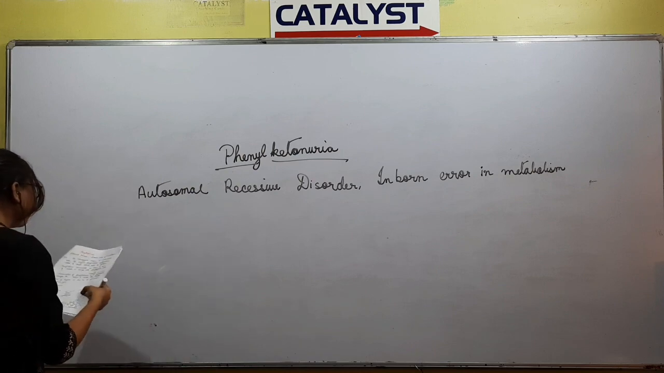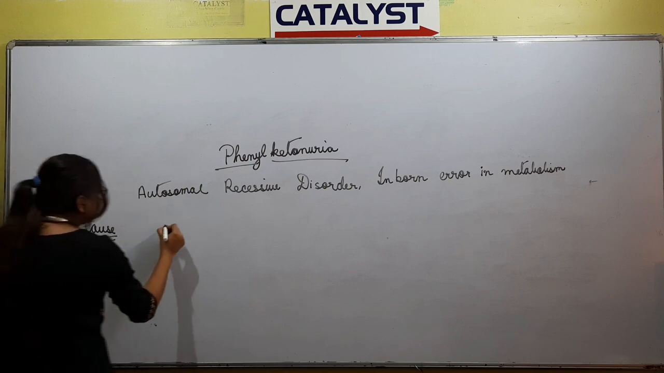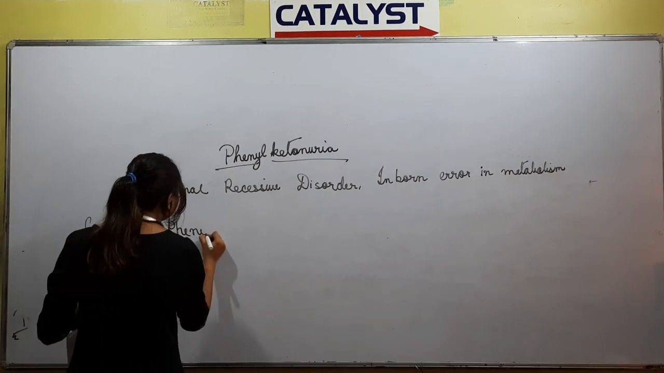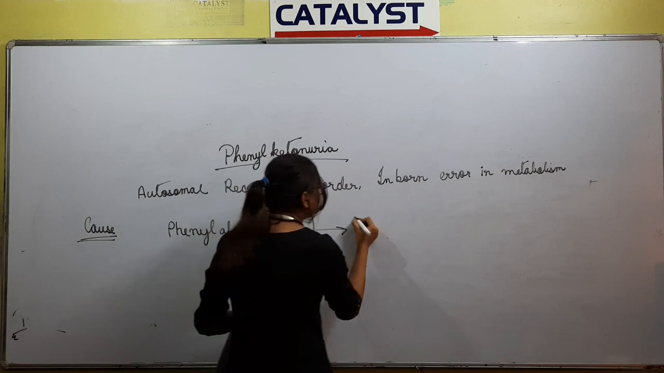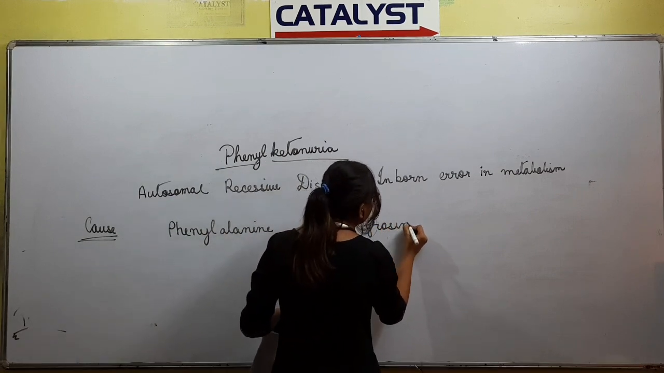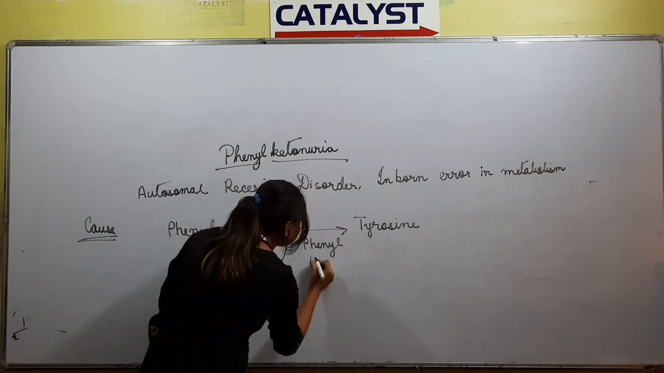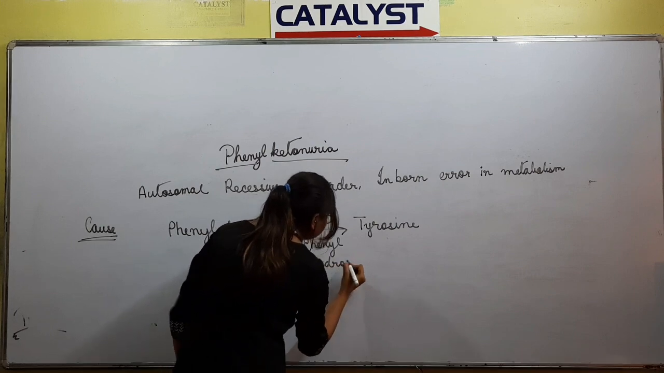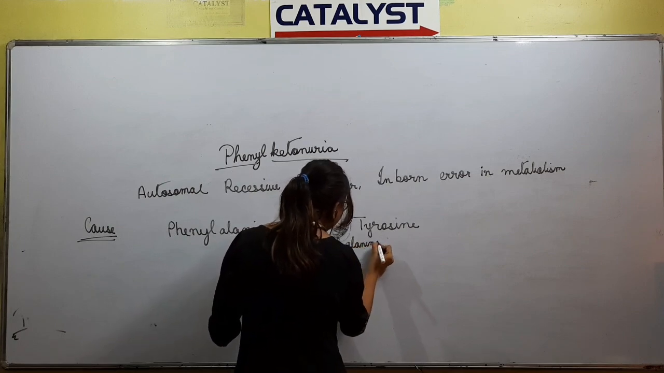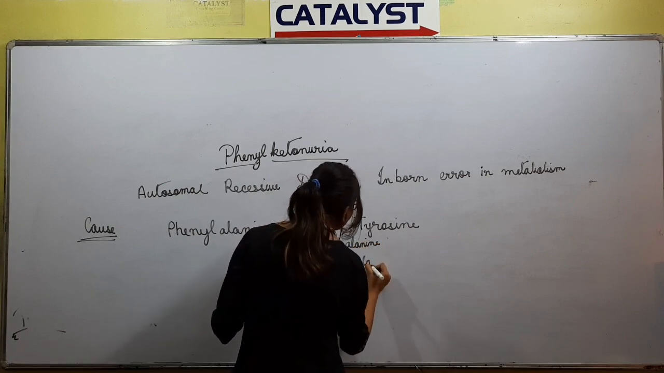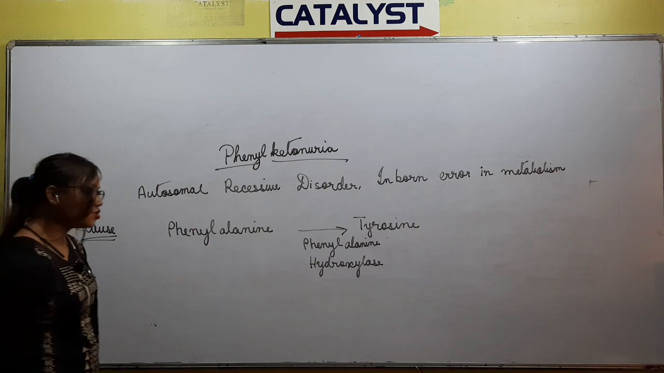Simply, the cause is that in our body there is an amino acid, phenylalanine. Phenylalanine is not converted to tyrosine in the presence of the phenylalanine hydroxylase enzyme. The name of the enzyme is important. Phenylalanine converts into tyrosine in the presence of the enzyme phenylalanine hydroxylase.